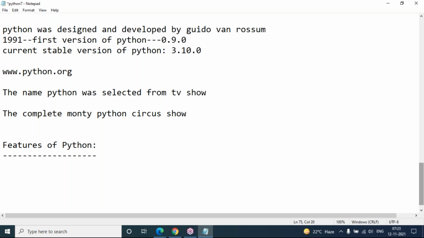As I said in the last session, Python is simple and easy to learn. Python syntaxes are very simple and straightforward, so you need not write much more complex syntax when it comes to Python. In other languages, we have to write somewhat more elaborate syntaxes.